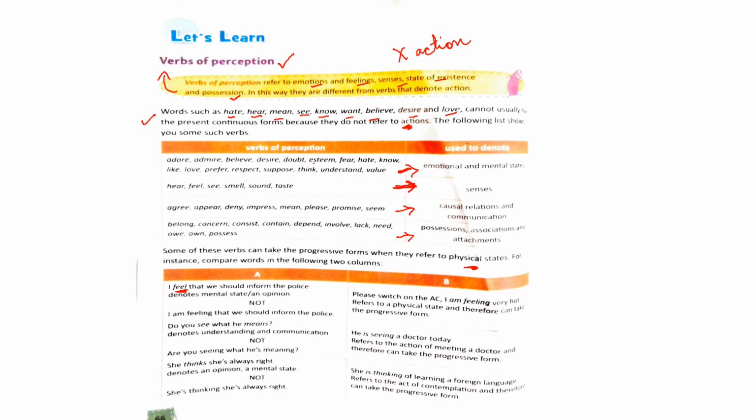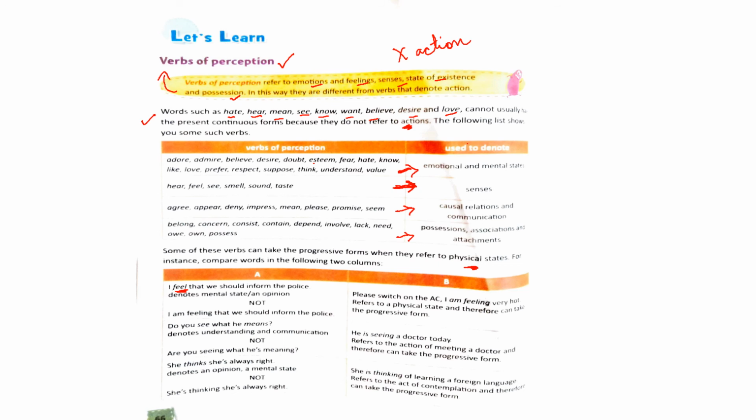So we cannot write them in present continuous form. I am feeling that we should inform the police is incorrect because here feel means a mental state or an opinion.